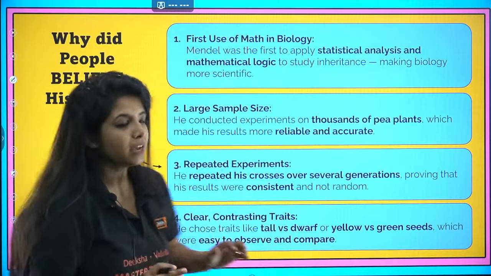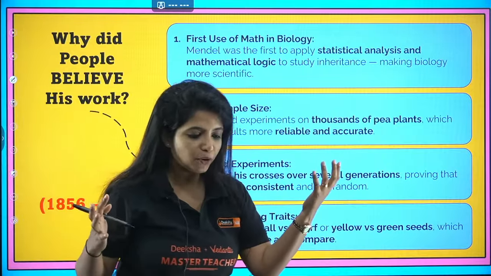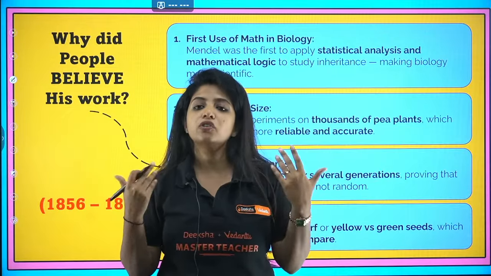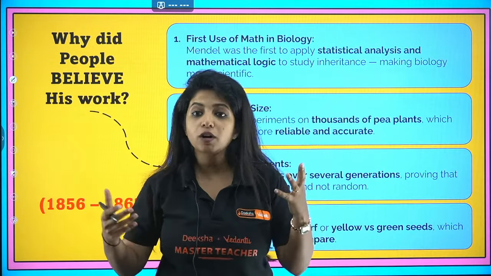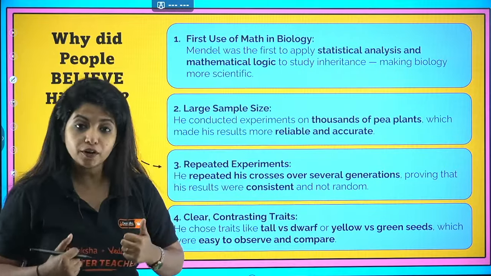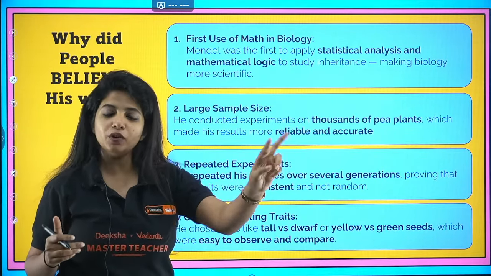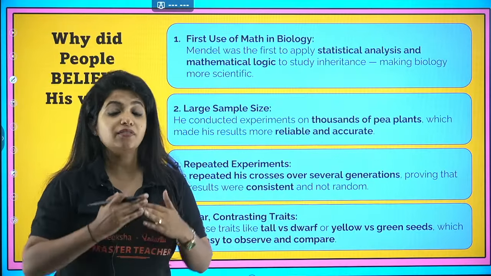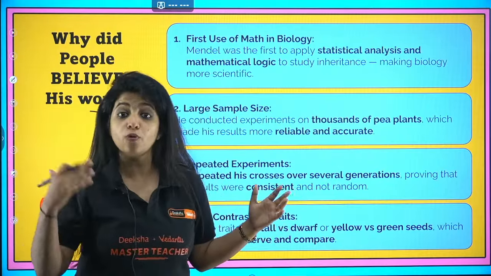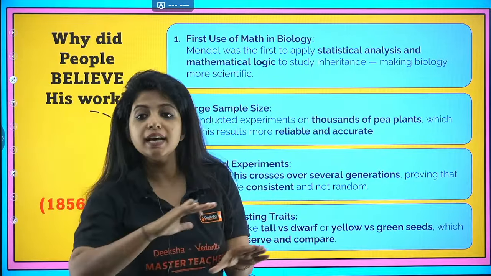Now listen to me carefully. Why did people believe Mendel's work? First of all, he started using math in biology. From tomorrow, if I bring some mathematical terms, 45% of this, 44% of this, you also will start believing me, because we talk about statistical analysis. So people started believing his work because he was the first one to use math in biology. He didn't say that after doing experiments on two plants he would give results. No, he had a very large sample size. And he did repeated experiments, so many times, until he found that the results were consistent.